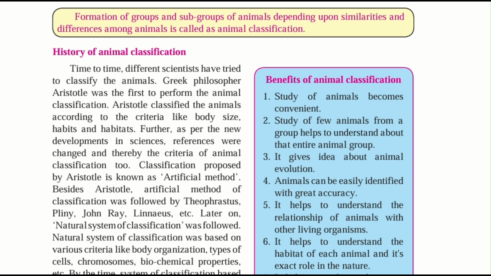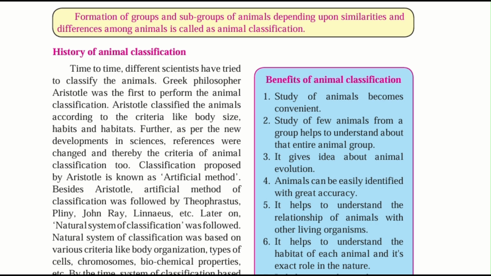Time to time, different scientists have tried to classify the animals. Greek philosopher Aristotle was the first to perform animal classification. As evolution occurs and time goes on, our scientists and philosophers have the curiosity to know the different varieties of animals and to classify them into their similarities and differences. So there was a Greek philosopher named Aristotle who first performed this animal classification.